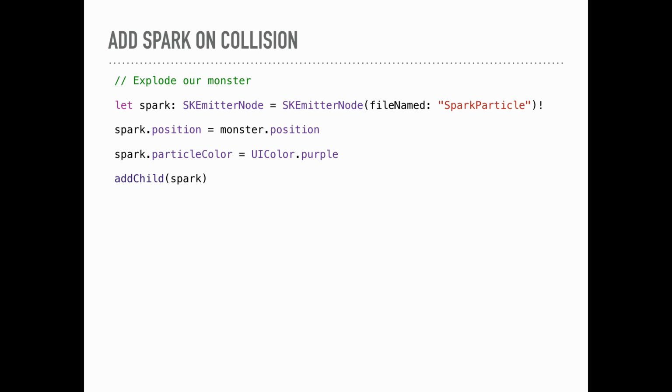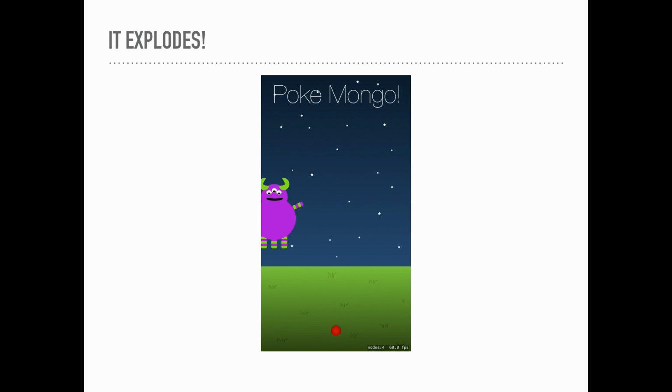And then here's the code to actually add your particle into your scene. So this would happen inside your monster hit method. After your monster disappears, you would call the SKEmitter init method with passing in your spark particle that you just created. You'll set the spark position to the same position as the monster was, and then I set the color to purple because our monster is purple, and you add that node to your scene. There we go. So now he explodes.